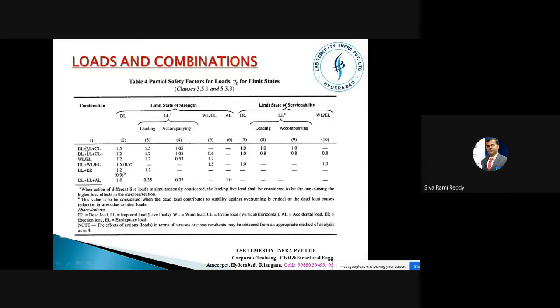We have loads like dead load, live load, and CL meaning crane load. Dead load plus live load plus crane load, plus either wind load or earthquake load. In this case, dead load plus wind load, dead load plus either wind load or earthquake load, and dead load plus this one, which means erection loads. Likewise, we have to take the combination from this table and apply it.